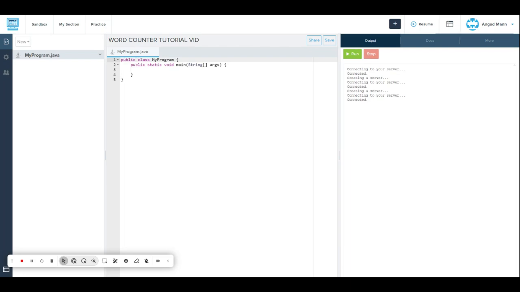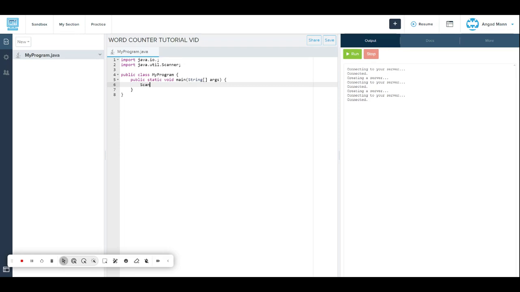To start off, we want to do a double space and then put import java.io, and then dot and this right here. Then import again under that, java.util.Scanner and the semicolon again. Then we go under public static void.